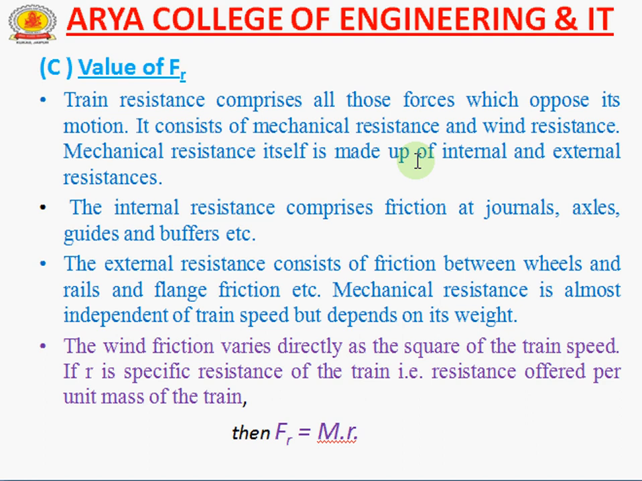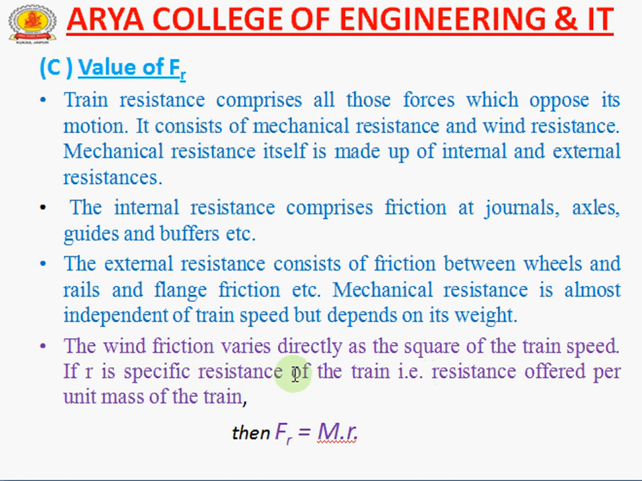Mechanical resistance is almost independent of train speed but depends on its weight. If weight increases, the mechanical resistance also increases. If we talk about wind resistance, it varies directly as the square of train speed, because for any wind particle, the kinetic energy depends on the velocity squared.